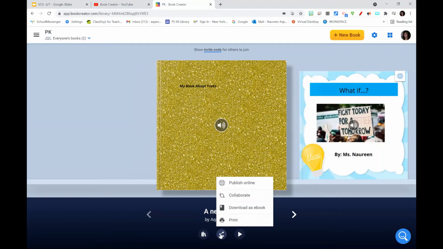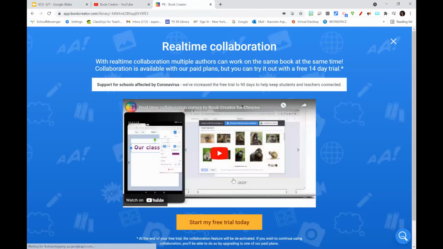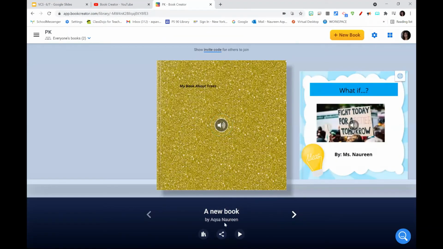Also, you have the option to publish this book. You can publish it online, or if you just don't want to and you just want to download it as an ebook, you can do that as well. It can be printed as well. Students can also collaborate with the same book. So if you have students doing a group project, you can have them collaborate, where they will be able to get a link and they will be able to collaborate together. Okay, and the last button right here, it's the plus, the play button is always read the book to me, and you can utilize that as well.